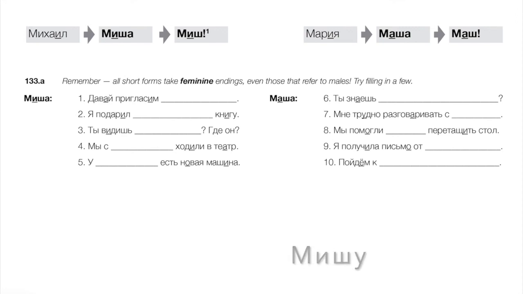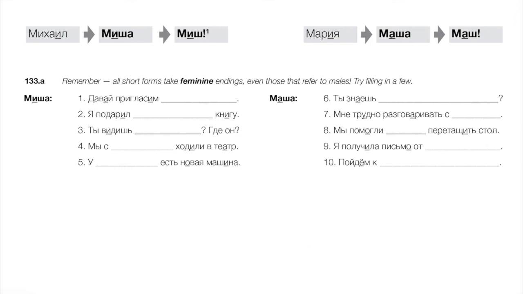Где он? Four. Misha and I, literally we with Misha, went to the theater. Мы с Мишей ходили в театр. Five. Misha has a new car. У Миши, genitive, есть новая машина.